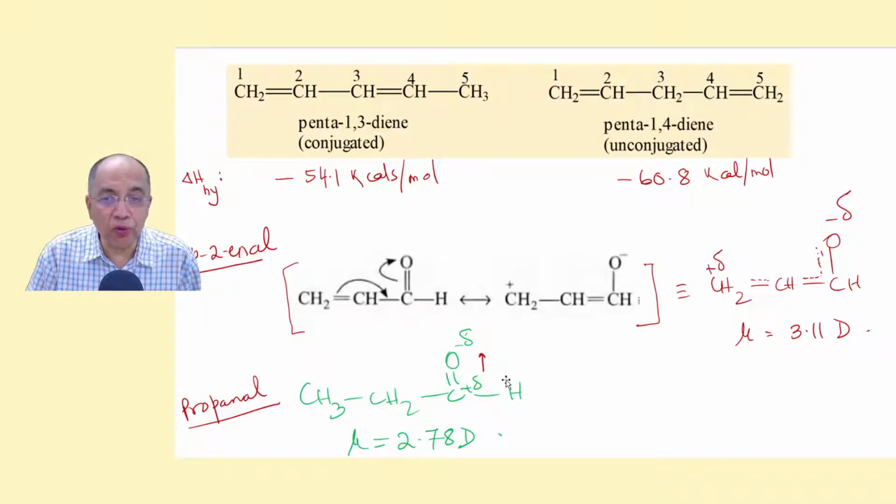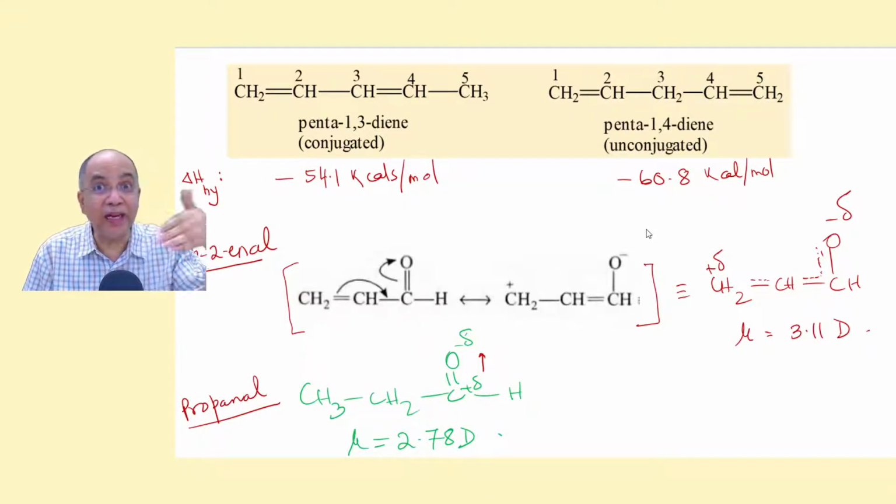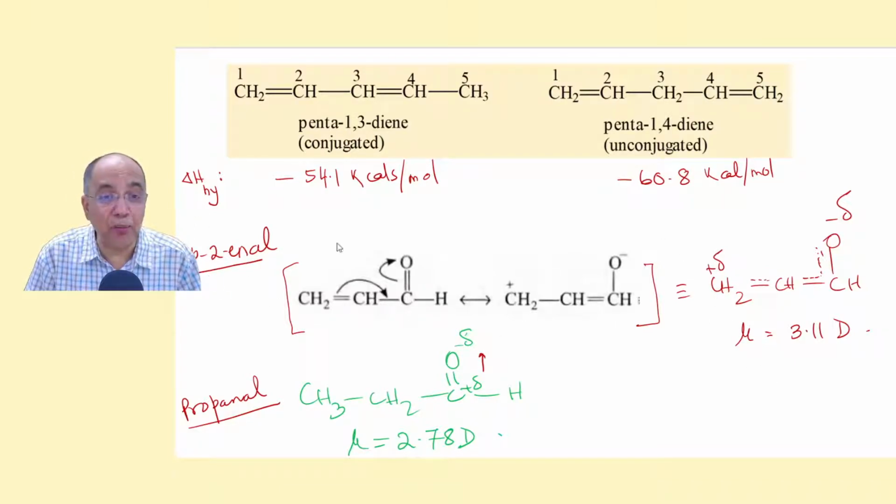Similarly, if you look to the polarity, the dipole moment, compare between propenal and propanal. In propenal there is conjugation, and because of this polar character, plus minus dipolar character, the polarity is further increased. So the dipole moment of propenal, or what we call acrolein, is 3.11 Debye, whereas propanal, where there is no double bond, no conjugation, it is only due to the carbonyl group and it is less, 2.78.